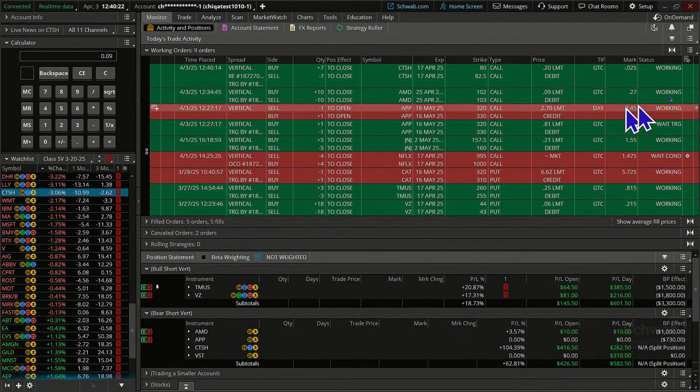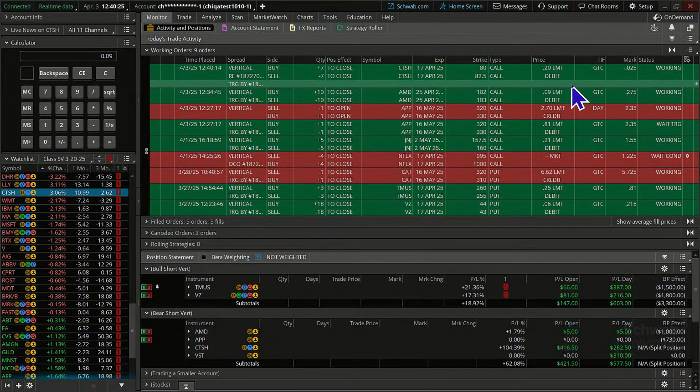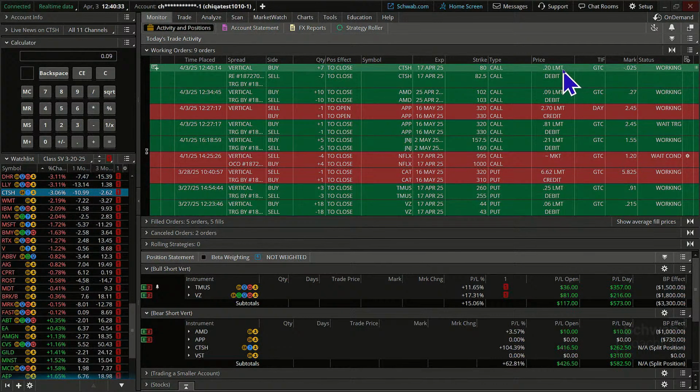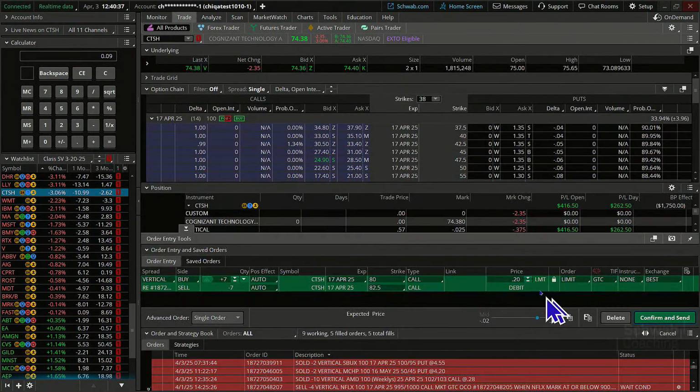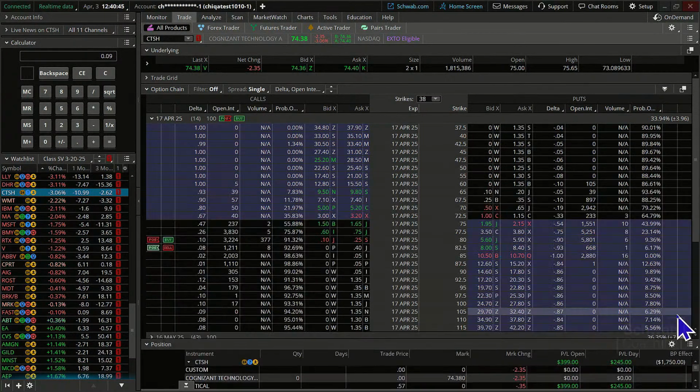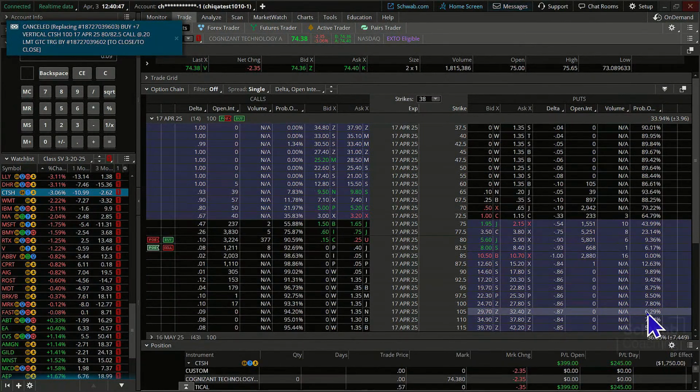Now it didn't do it immediately, so that might mean we have to go back again and do it one more time. While we're here together, I'll do it one more time, okay? Let's maybe go up another nickel. All right, we'll do cancel replace. Let's go up to 25 cents. Maybe that will be enticing enough. We would hope so, that it will get us out of the trade.